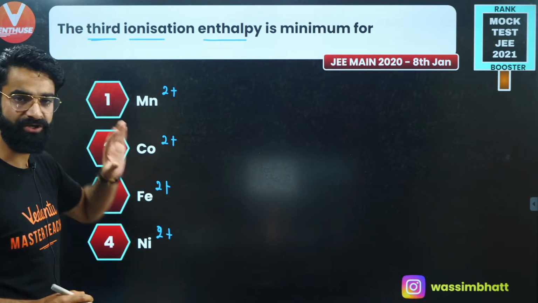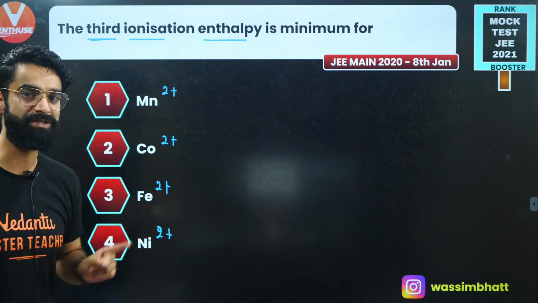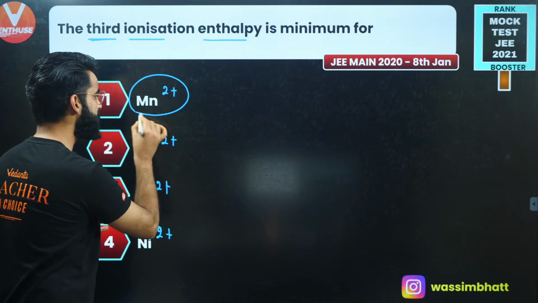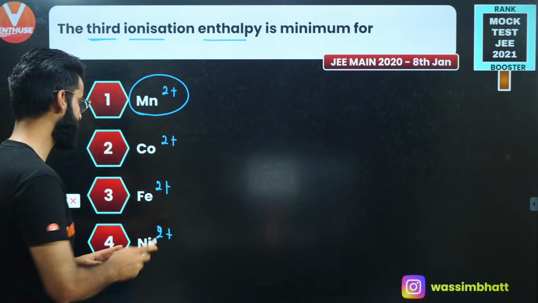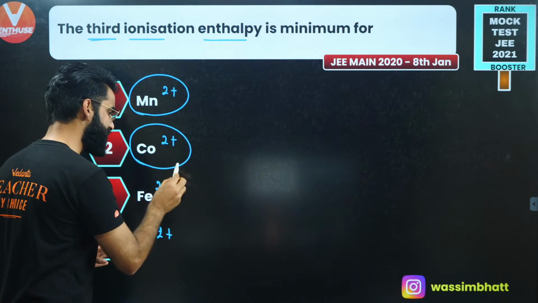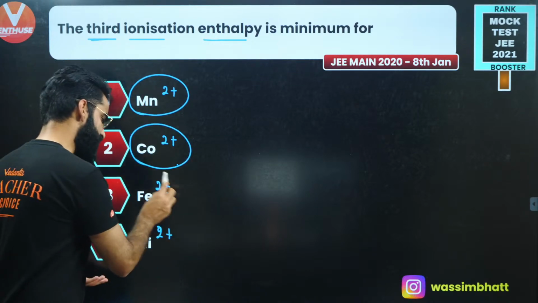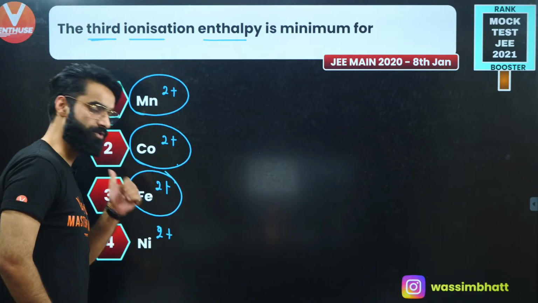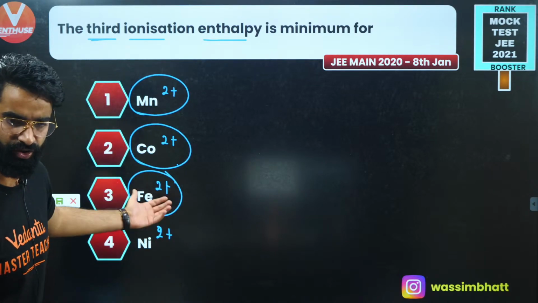Now, third ionization energy simply means the amount of energy which is needed to take the outermost electron out from this Mn2+. That's what I'll be calling the third ionization energy of Mn2+. Similarly, the energy needed to take the outermost electron out from this Co2+ will be its third ionization energy. Similarly, the energy needed to take the outermost electron out from this Fe2+ is what I call the third ionization energy of this iron.